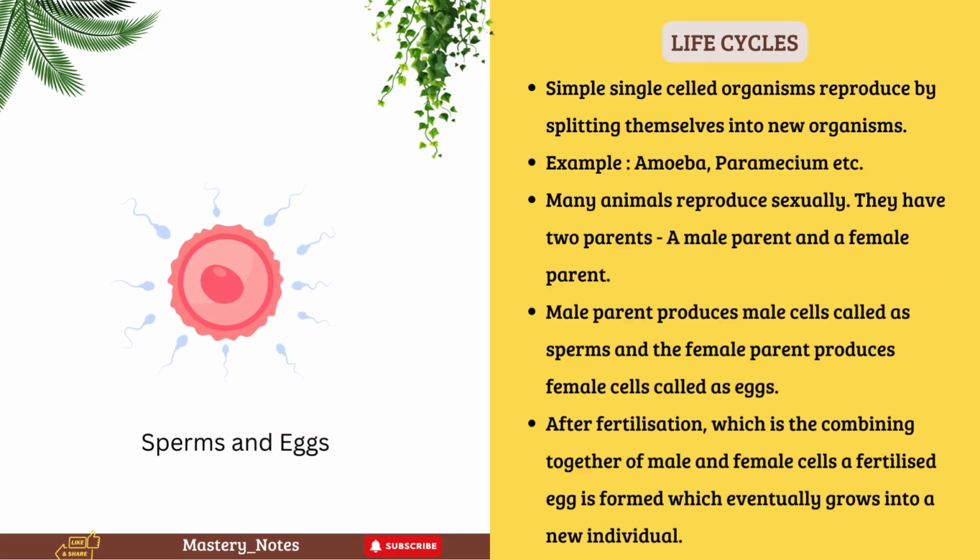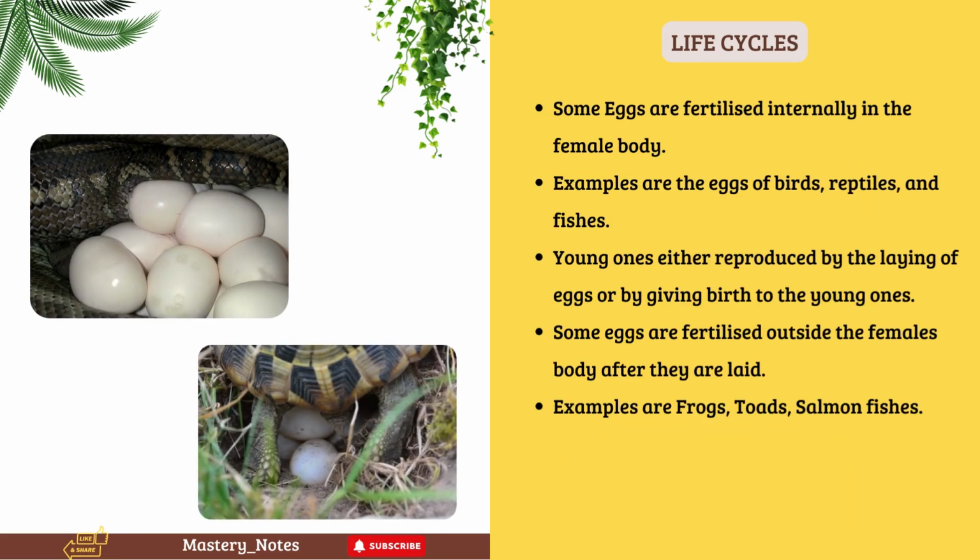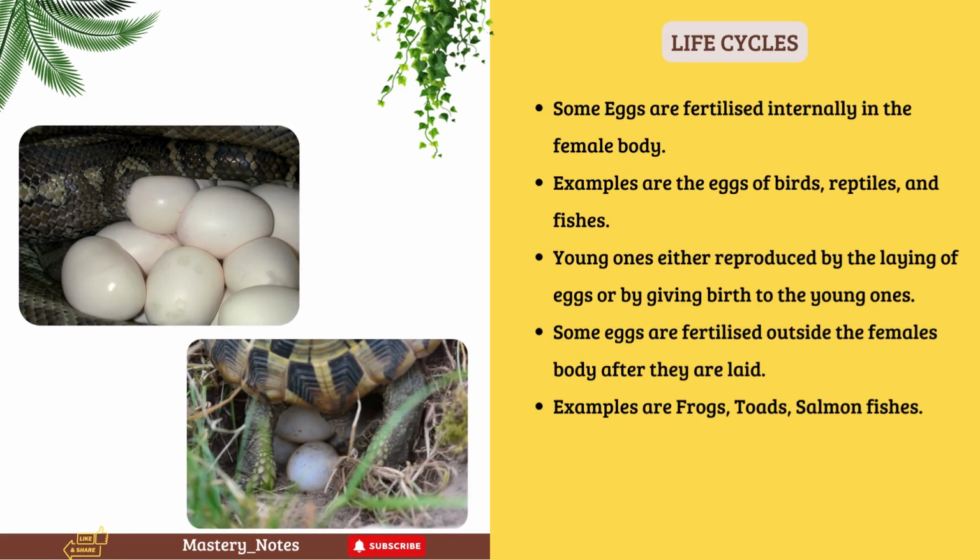Simple single-celled organisms reproduce by splitting themselves into new organisms. Examples: amoeba, paramecium, etc. Many animals reproduce sexually. They have two parents, a male parent and a female parent. The male parent produces male cells called sperms, and the female parent produces female cells called eggs. After fertilization, which is the combining together of male and female cells, a fertilized egg is formed, which eventually grows into a new individual. Some eggs are fertilized internally in the female body. Examples are the eggs of birds, reptiles, and fishes.